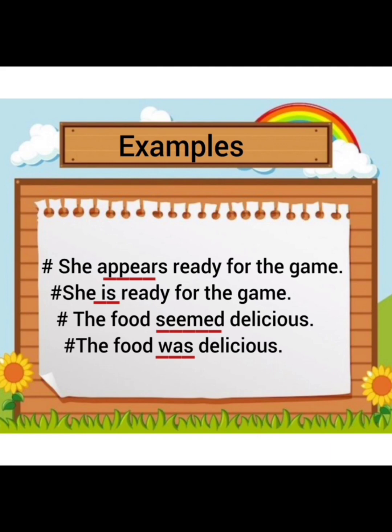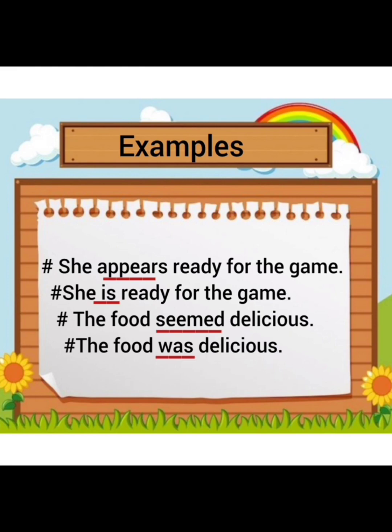Because if you change this sentence with the helping verb, for example, she is ready for the game, now both the sentences have the same meaning. She appears ready for the game and she is ready for the game. So in this situation, this appears is considered a linking verb, because if you just look at this sentence or think about this word appears, it is not a physical activity. So it is a linking verb. It is a source of creating a link between the subject and the complement of the sentence.